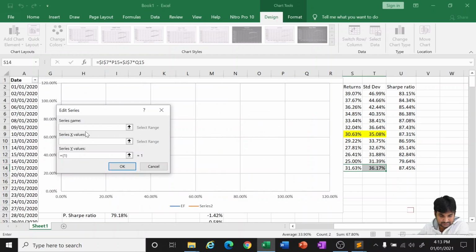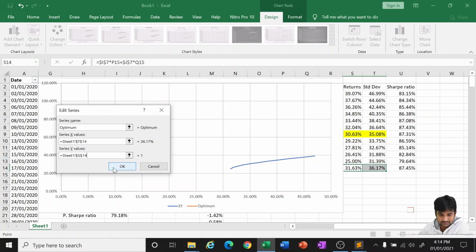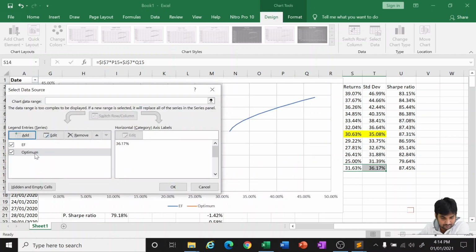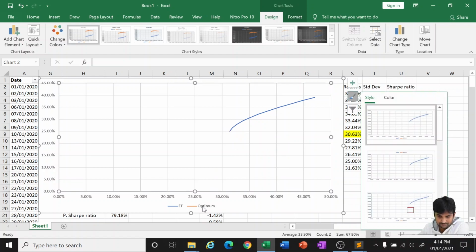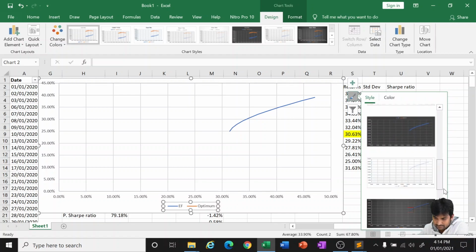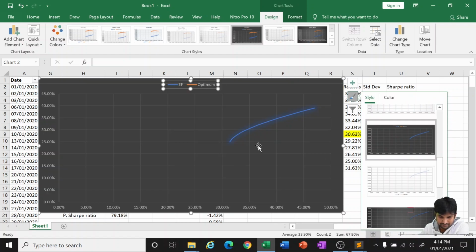We'll add one more series. The series is optimized value, wherein the x value is 6.7 and this. Data points.